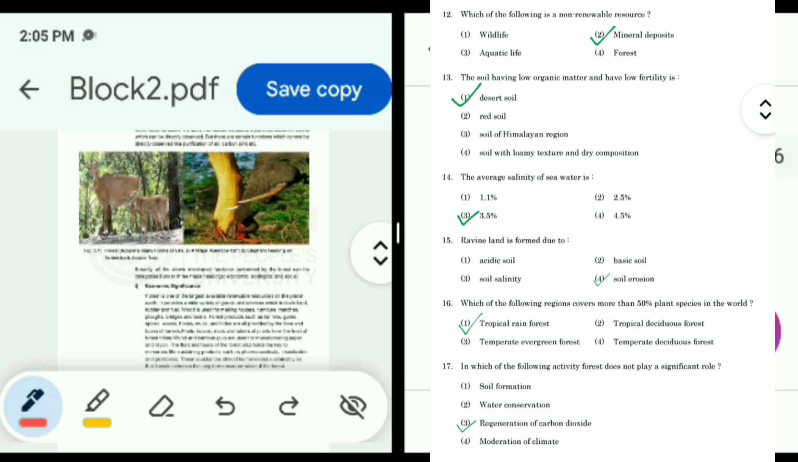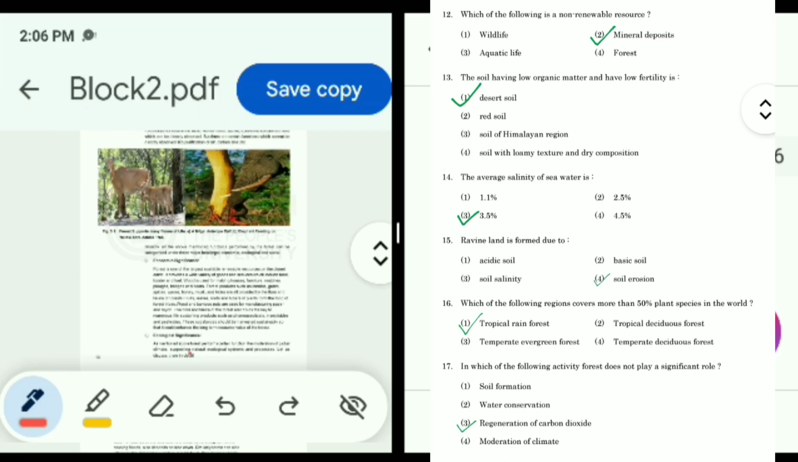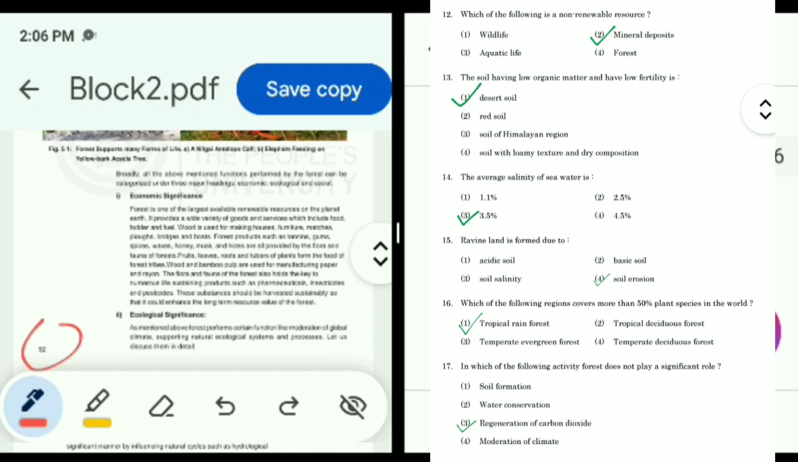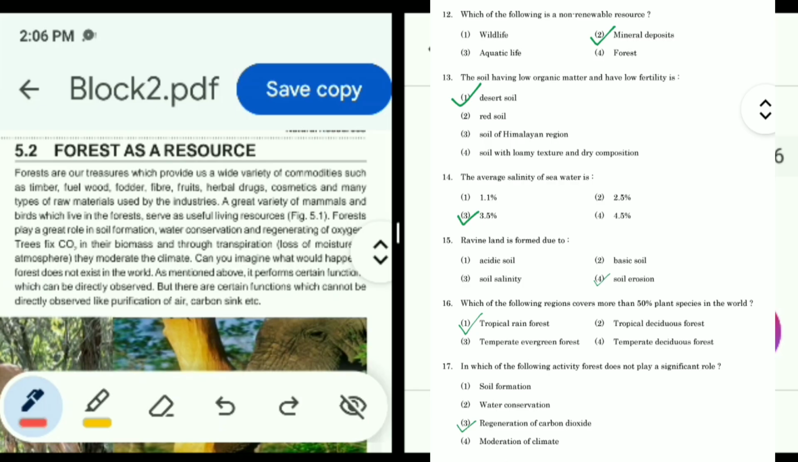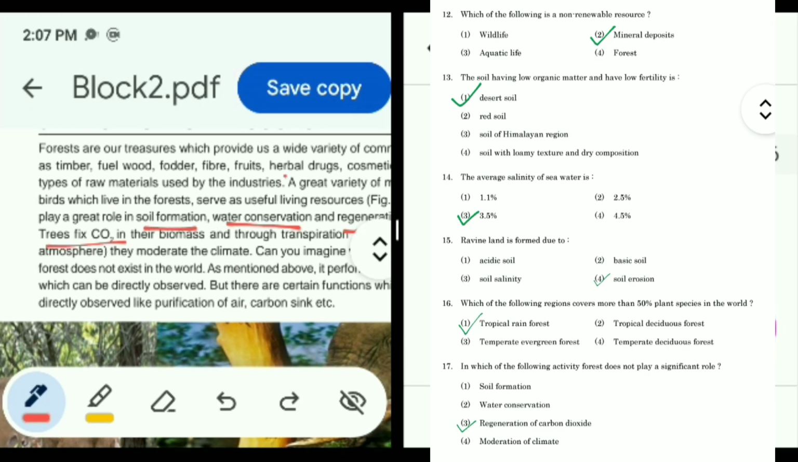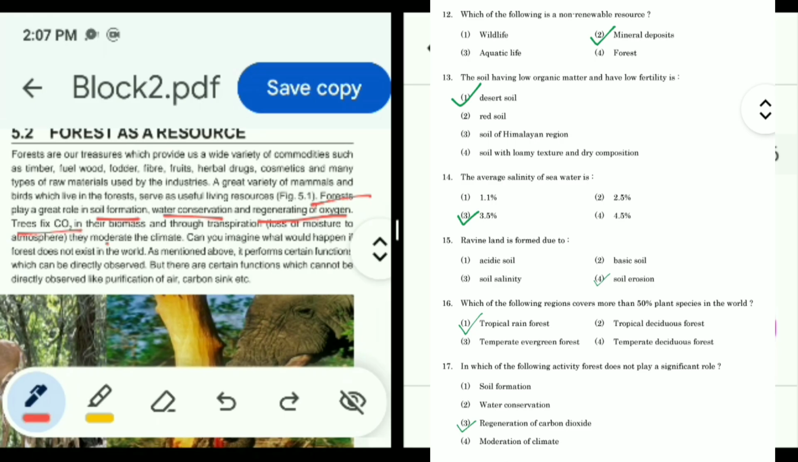Okay, 17th question is, in which of the following activities does forest not play a significant role? Options are soil formation, water conservation, regeneration of oxygen, moderation of climate. So this answer, question 17's answer, we can find on page number 92 of block 2, forest as a resource topic. We can see that forests play a great role in soil formation, water conservation, regeneration of oxygen, trees fix carbon dioxide in their biomass and through transpiration they moderate the climate.